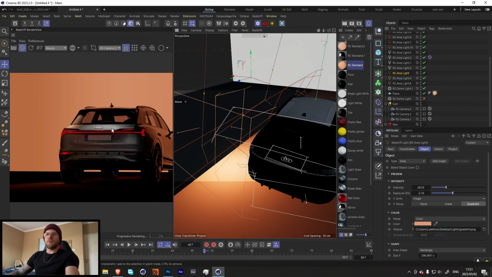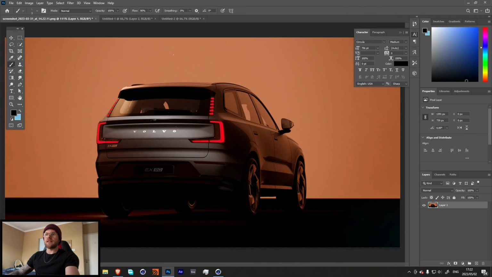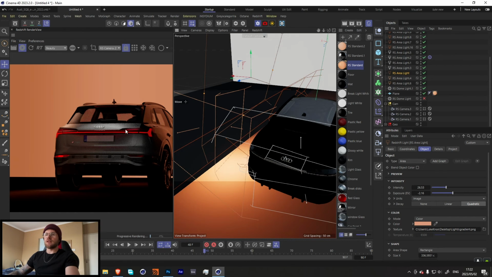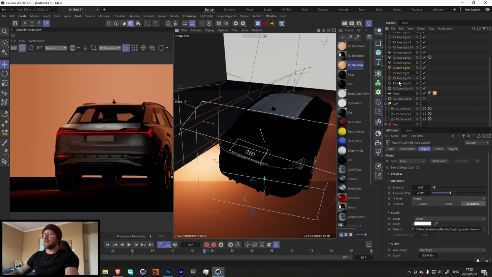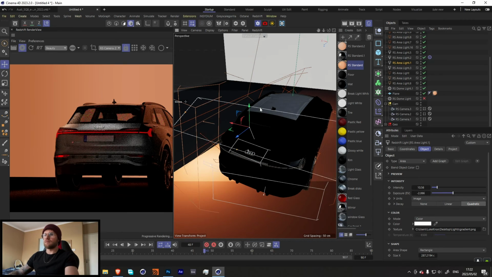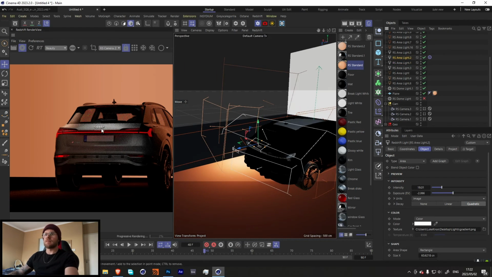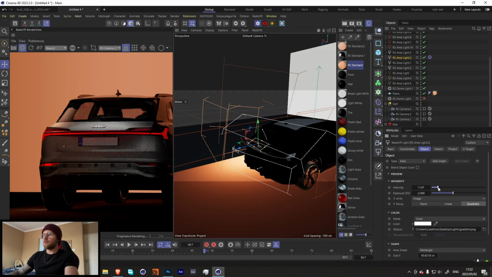The only thing I'm not completely happy with is this area over here. I think it's a little bit too bright. If you had to look over here, it is brighter, but it's not that bright. So let's go and change that. So that's going to be this light over here. Let's just also center it a little bit more and bring down our intensity by a bit. I also think that our logo is a little bit too bright, so let's just bring this down by a bit.